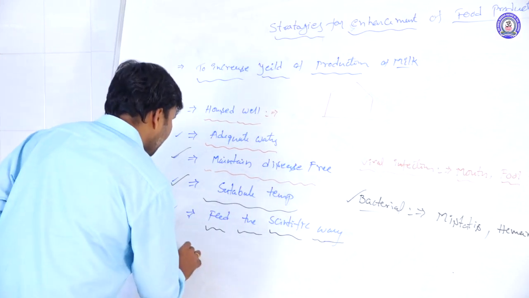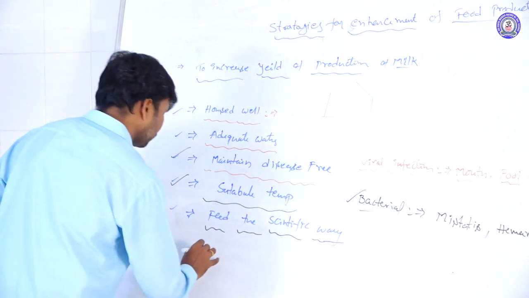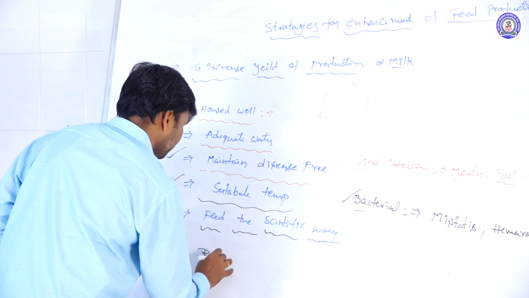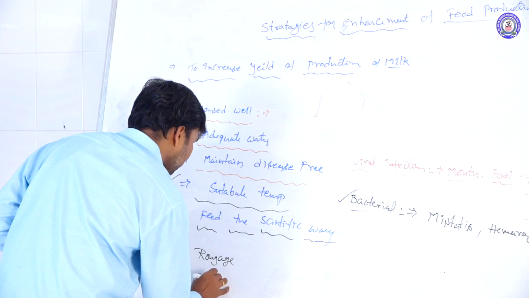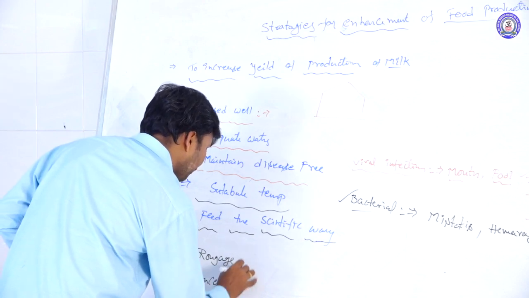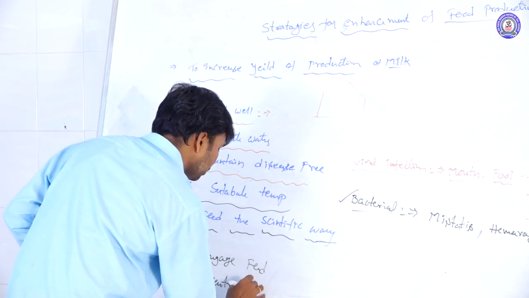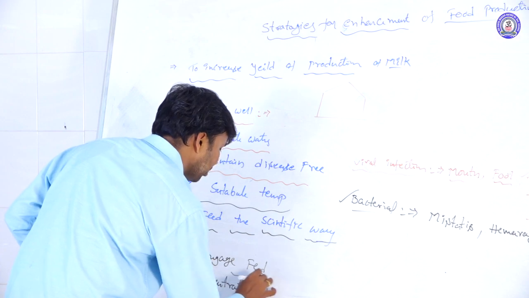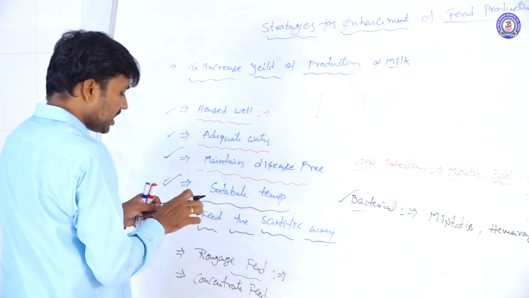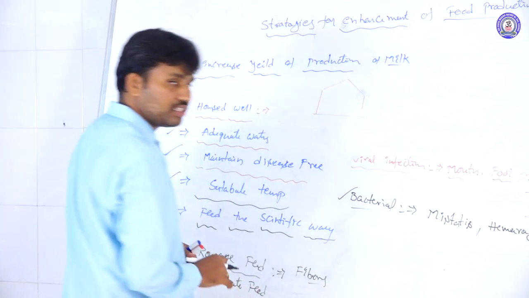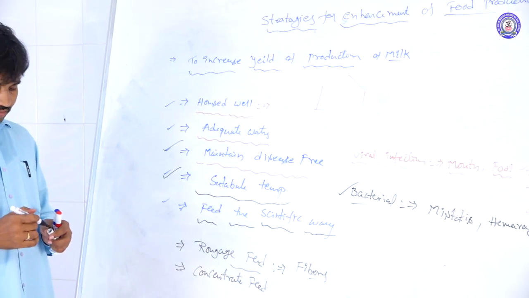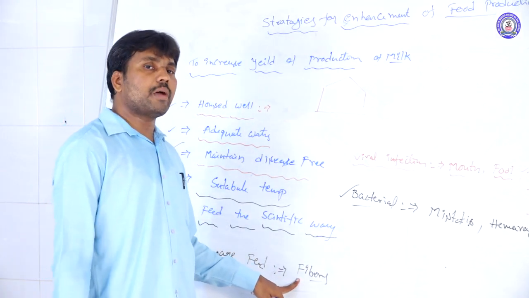There are two forms of feeds we give. One is roughage and the other one is concentrate feed. What is meant by roughage and concentrate feed? Roughage has a high quantity of fiber, for example paddy straw.